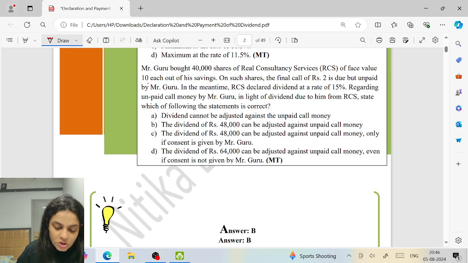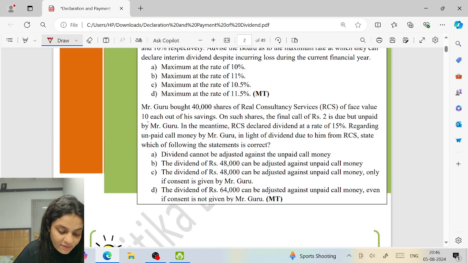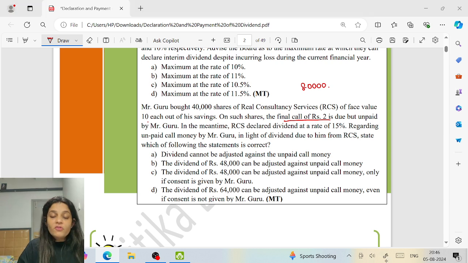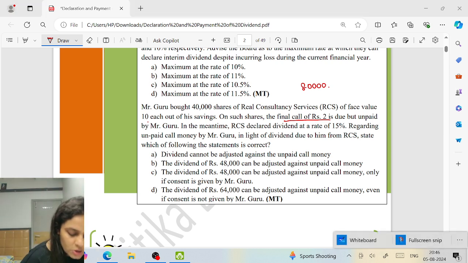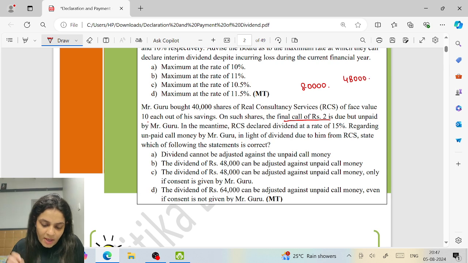Mr. Guru bought 40,000 shares of Real Consultancy Services of face value 10 each of his savings. That means what is the value of my shares? 4 lakh. On such shares, final call of 2 is due, but unpaid by Mr. Guru. So he is liable to pay how much to the company? 80,000. In the meantime, RCS has declared dividend at a rate of 15%. So on his shares, 2 rupees is uncalled. So how much has he paid? He has paid 8 rupees per share. That means 3,60,000. 15% of 3,60,000 would be how much? 48,000.